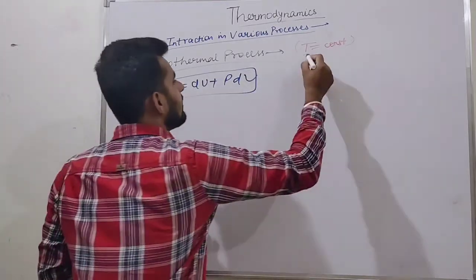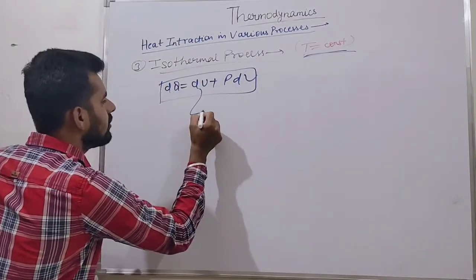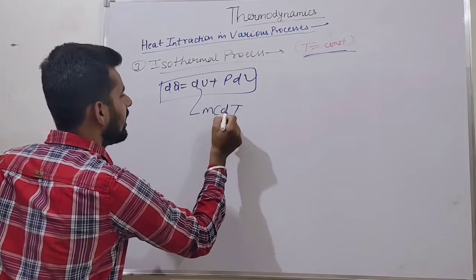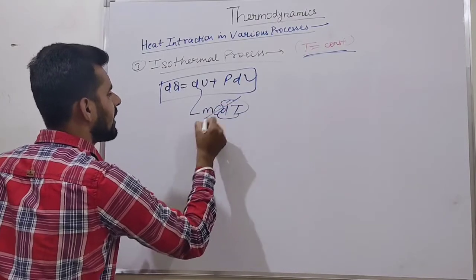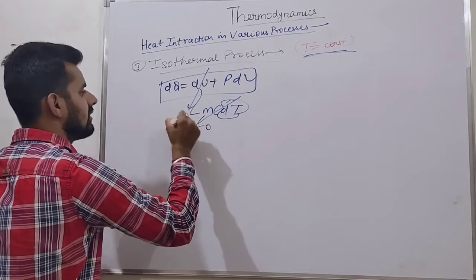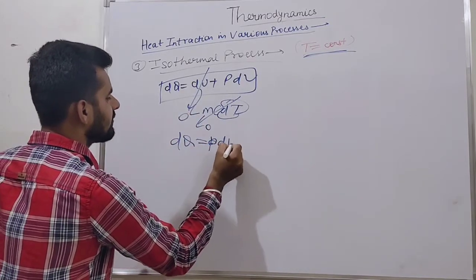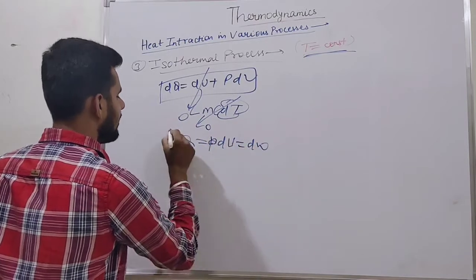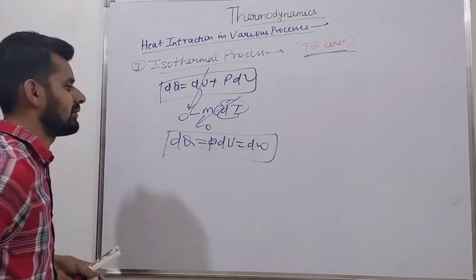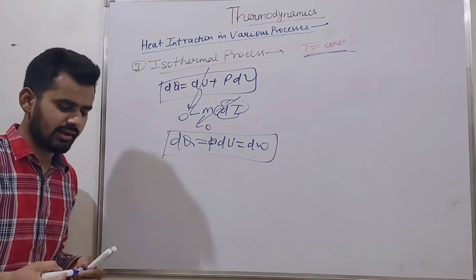Now temperature is constant. du is mc dT. If temperature is constant, change in temperature is 0, so this term is 0. What are we getting? dQ is equal to PdV. PdV is dW, work. dQ is equal to dW. Okay, this we are getting.